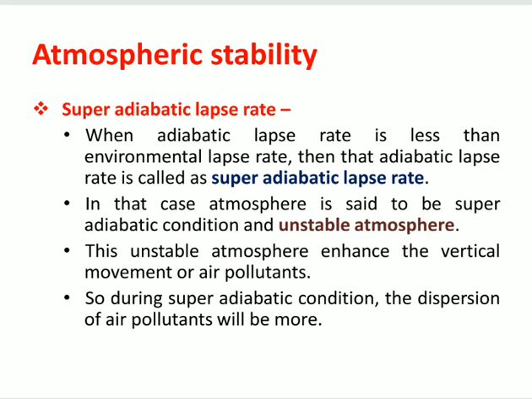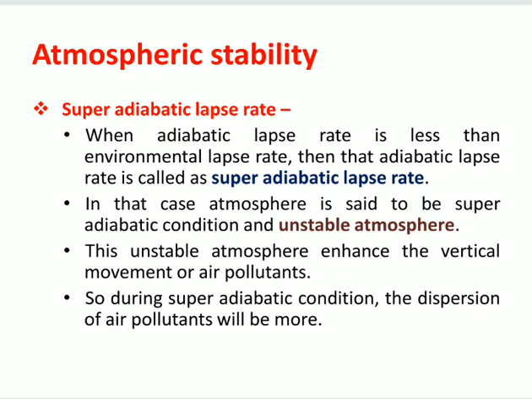You can see here. First, the super adiabatic lapse rate. When the adiabatic lapse rate is less than the environmental lapse rate or normal lapse rate, then that adiabatic lapse rate is called the super adiabatic lapse rate. In that case, the atmosphere is said to be in super adiabatic condition and is an unstable atmosphere. It means whenever the adiabatic lapse rate is less than the normal, environmental or atmospheric lapse rate, the atmosphere is said to be unstable.